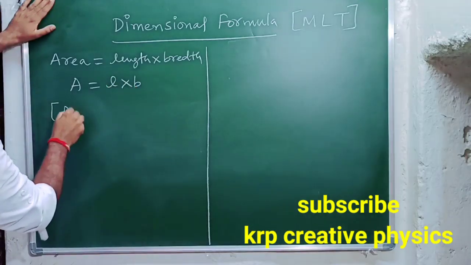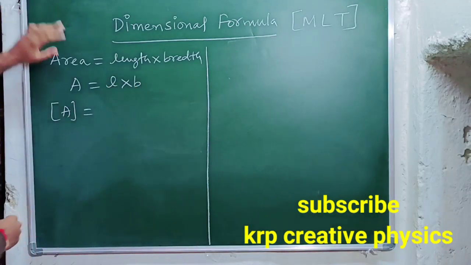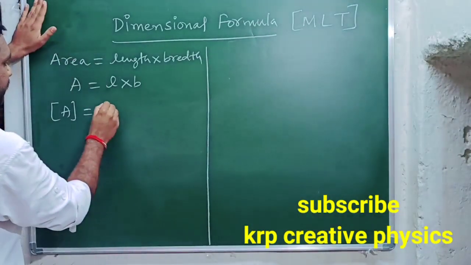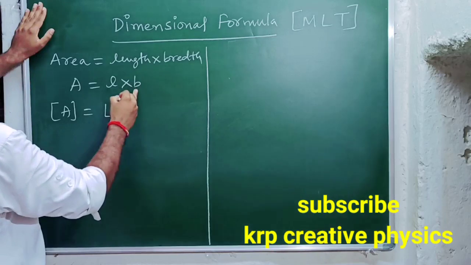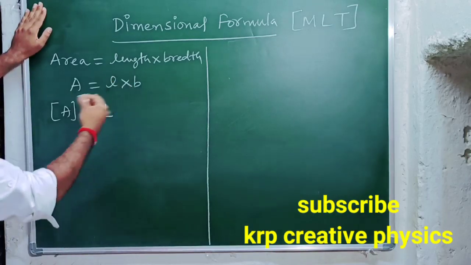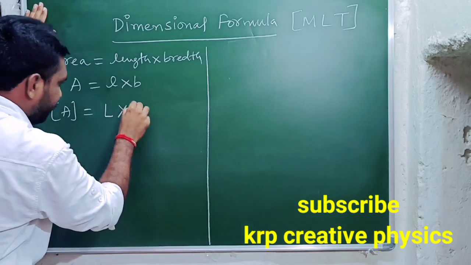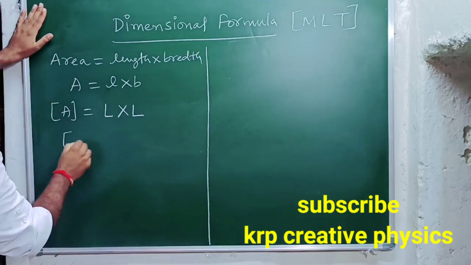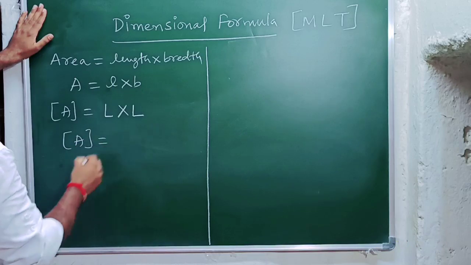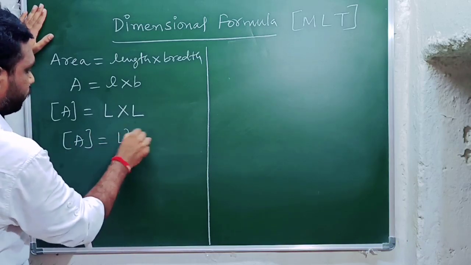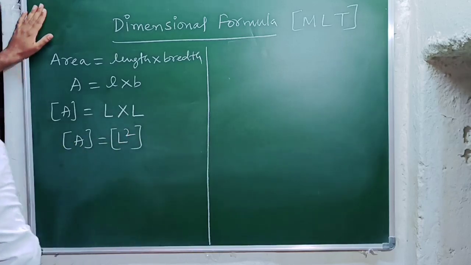So now the dimension formula of area is given by, so length means it is L. Instead of length we can write capital L. Breadth is also one kind of length only. So instead of B, what we can write here? Instead of B also we can write L only. So now we get the dimension formula of area is given by L into L, L to the power of 2. So that is the dimension formula of area.